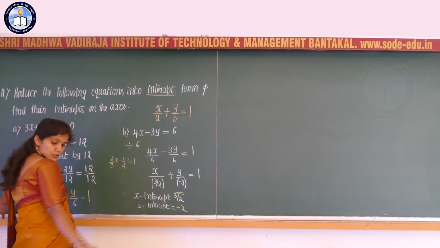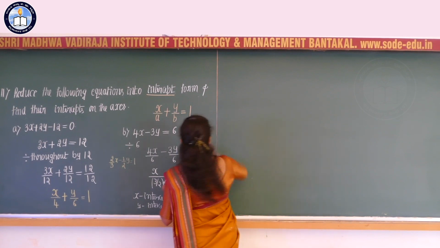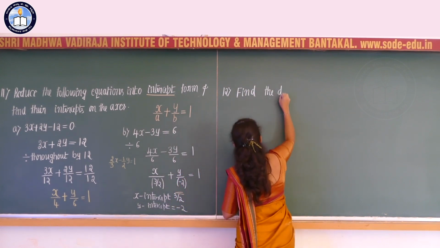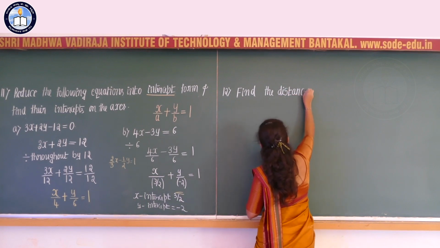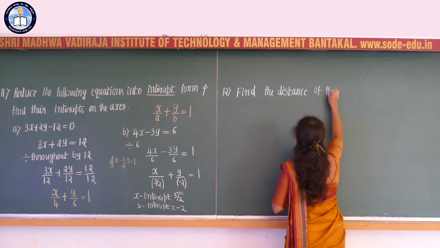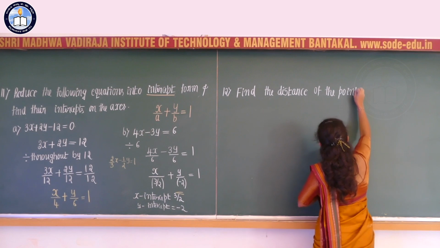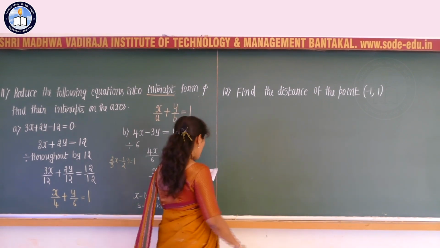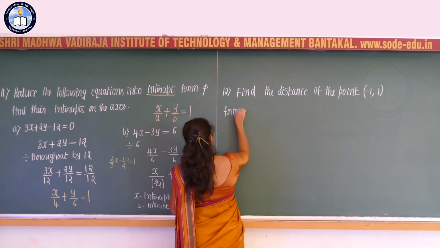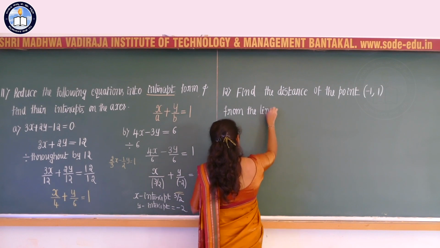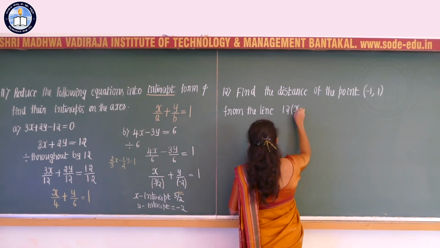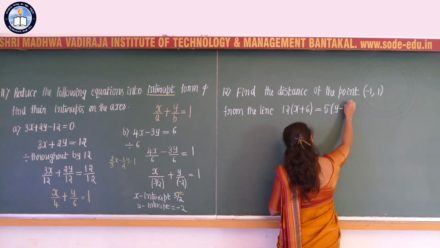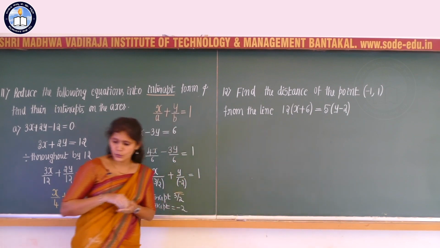So let us consider the next question, which is: find the distance of the point, ordered pair minus 1 comma plus 1, from the line 12 into x plus 6 is equal to 5 into y minus 2.